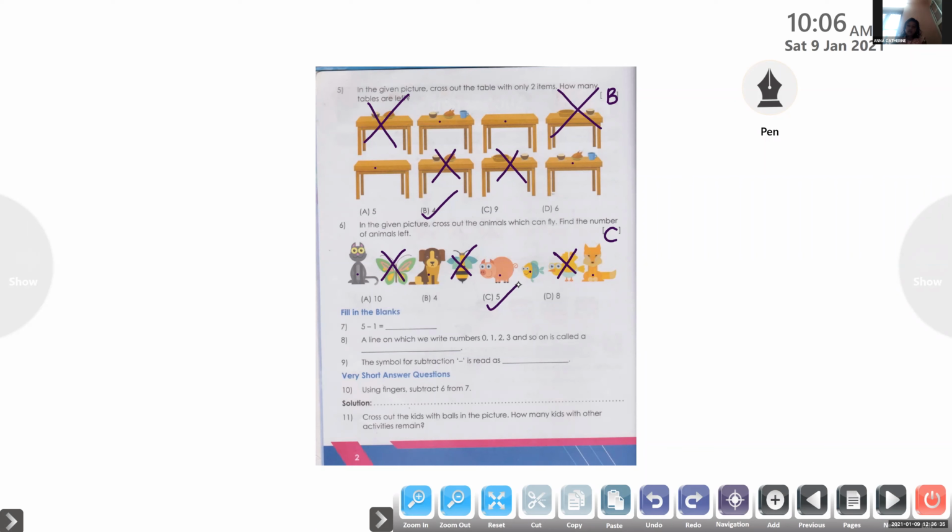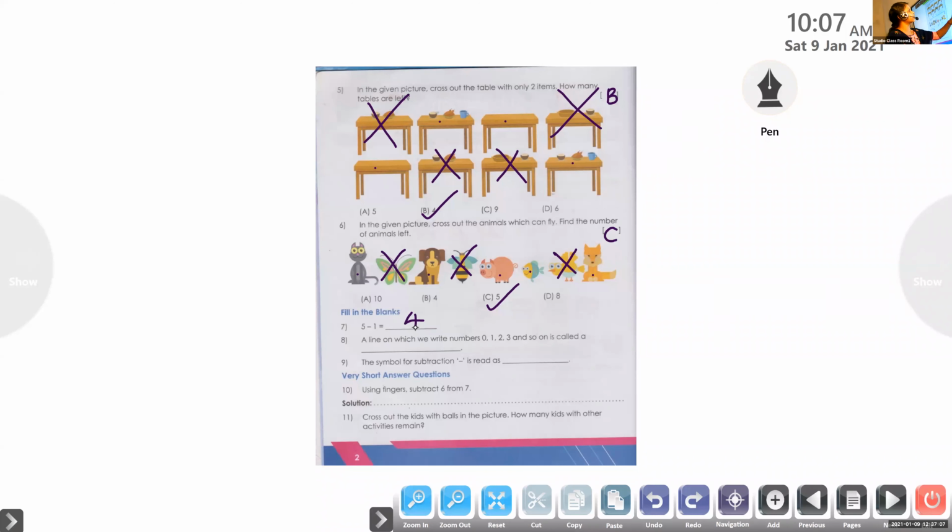Mohammad Rishan, you have the text workbook with you? Yes, ma'am. So look at the next one. Fill in the blanks. Question number 7. 5 minus 1. What is the answer, Mohammad? 4. So all of you write answer 4. When we subtract 1 from a number, we get the number just before it. The number before 5 is 4. So the answer is 4.